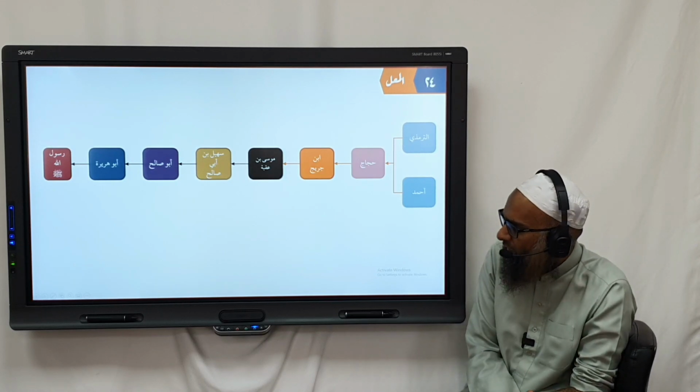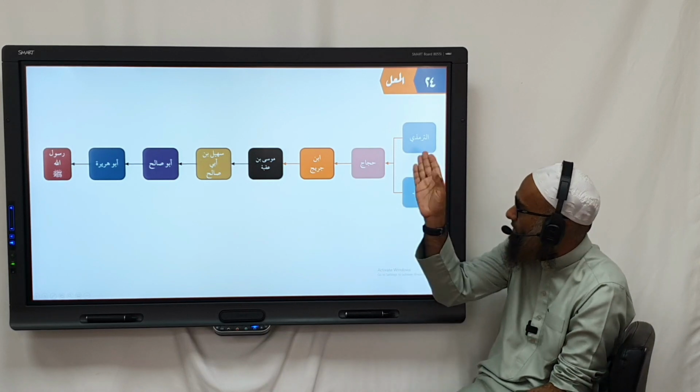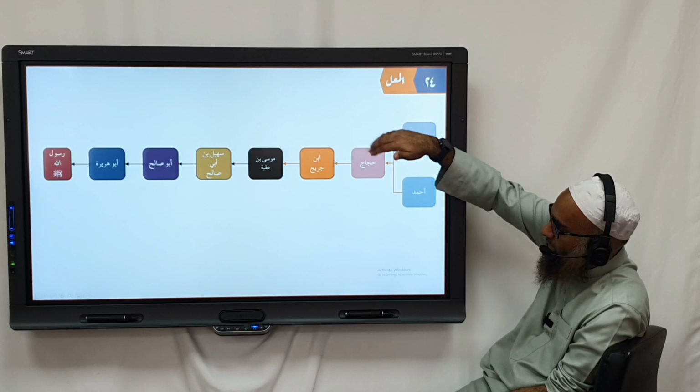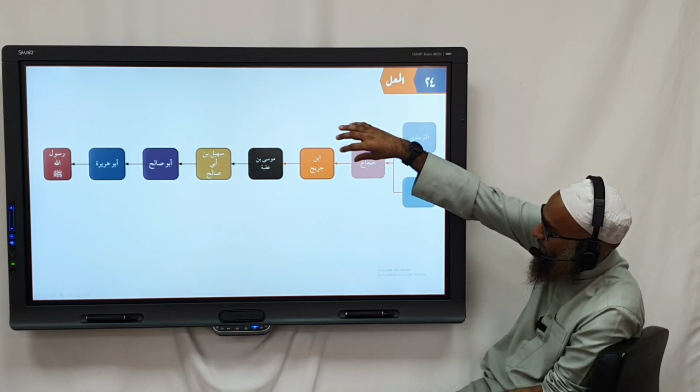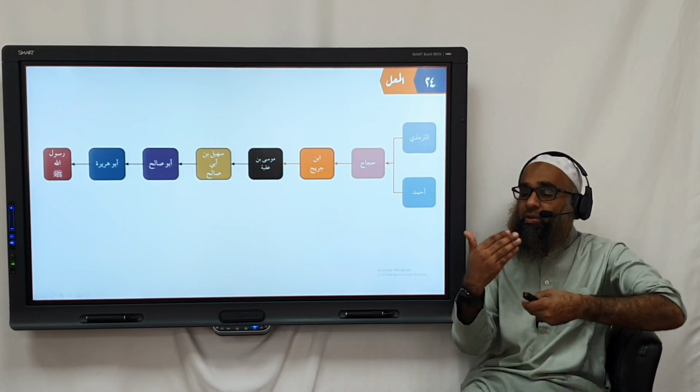Now, if you look at this chain, we know Abu Hurairah, we know Rasulullah, we know Tirmidhi, we know Ahmad. Hajjaj, we know him. Ibn Jurayj came before, he's thiqah. And the others, we don't really know, we'll get familiar with them as we go over them more.